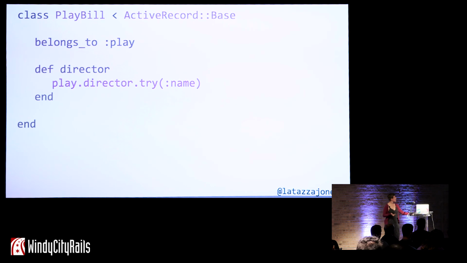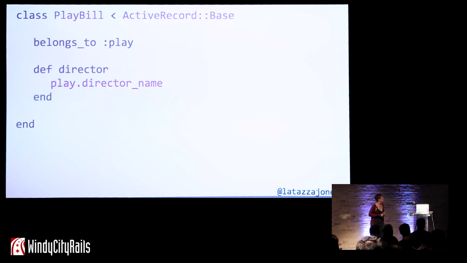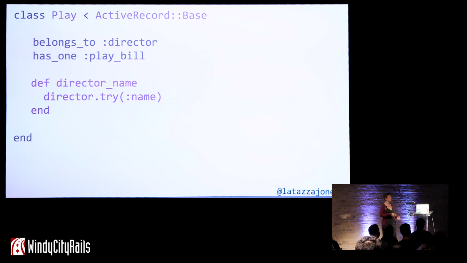So it gets even worse, of course, because we're working in Rails, and so everything ends up with a nil check, especially strings. So this is a disaster. Oh my God, we've got to do better than this. So what if we wrote a method on play called director name? That should end the breaking the law of Demeter, right? We're just going directly to the dependency, and we're writing a method.